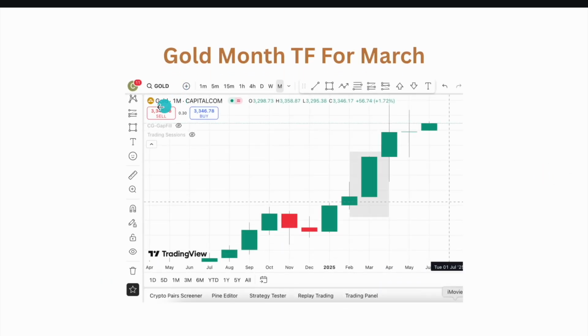Gold, monthly. Let's understand candle science from this chart. We are looking at the month of March. What type of candle is it? It's a disrespect candle. What is it disrespecting? It is disrespecting the last month's swing high, or the previous candle.